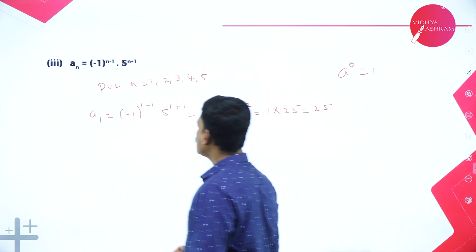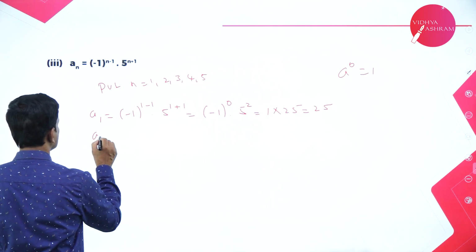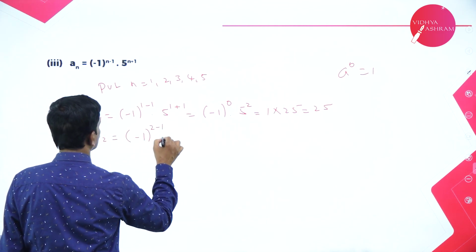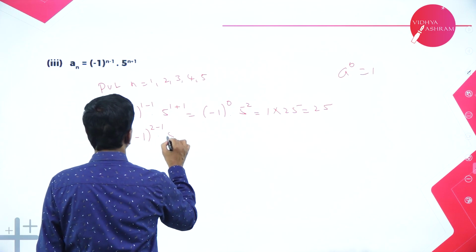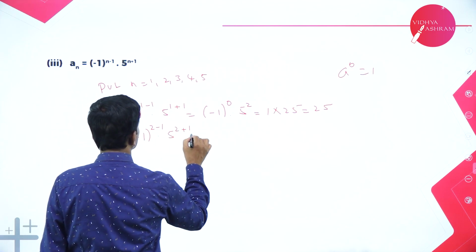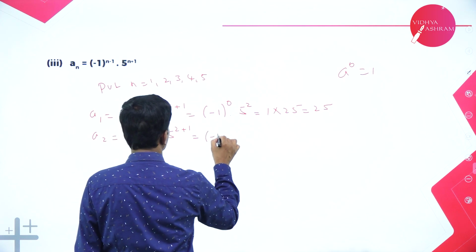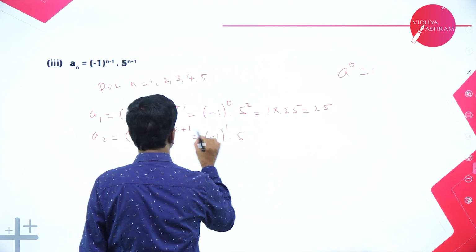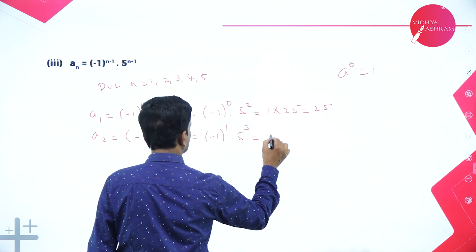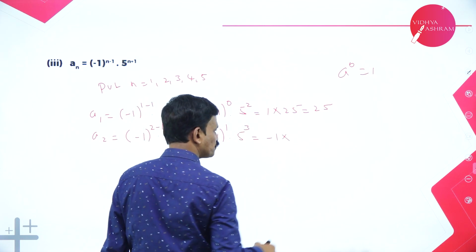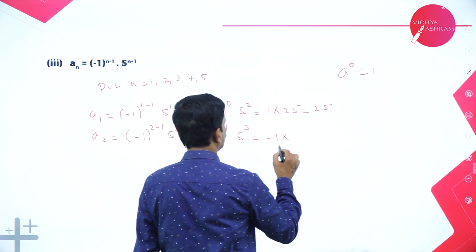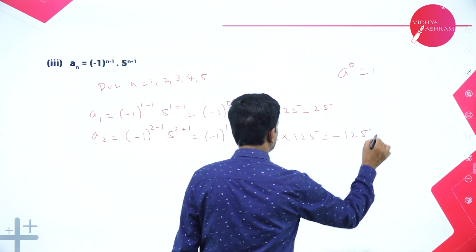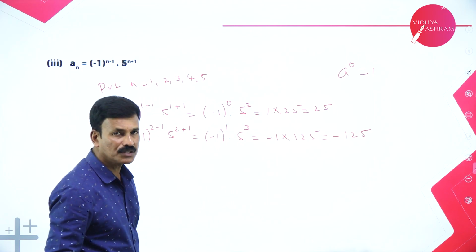Okay. Now just put n is equal to 2. You put n is equal to 2, minus 1 whole to the power of 2 minus 1 into 5 to the power of 2 plus 1. That is minus 1 whole to the power of 2 minus 1 is 1, into 5 to the power of 2 plus 1 is 3. Minus 1 to the power of 1 is minus 1. Minus 1 into 5 cube. 5 5s are 25 into 5 is 125. So minus 1 into 125 is minus 125.